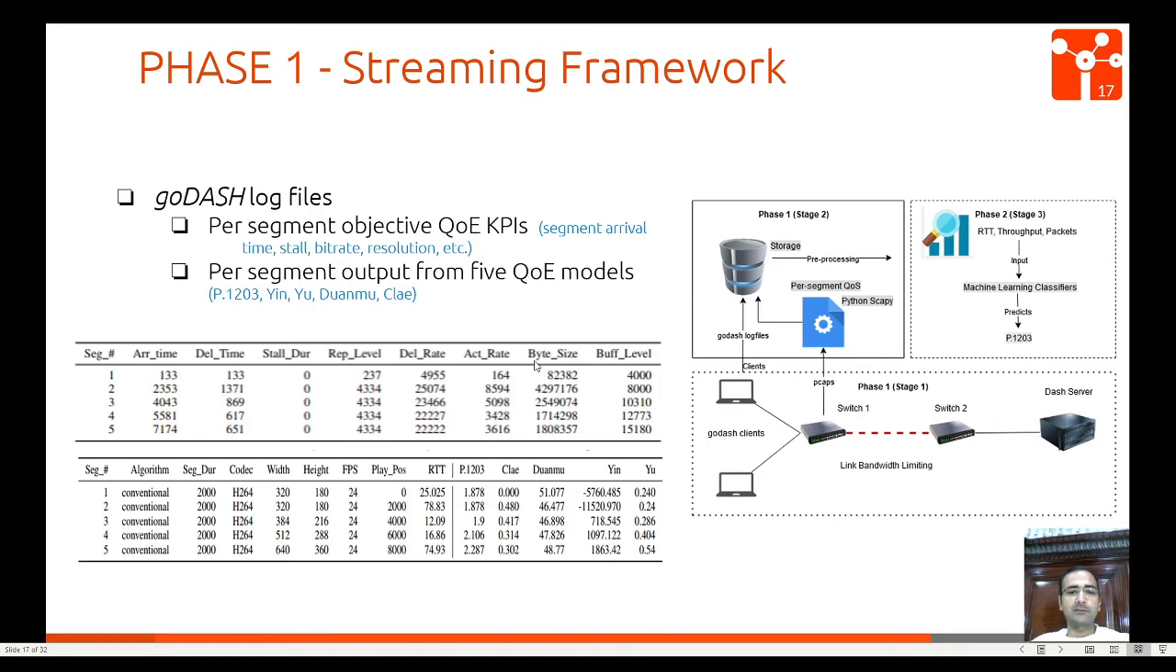During each experiment, the GoDASH player produces a log file which has the following features. We have per segment objective QoE KPIs, which are segment arrival time, stall, bitrate, resolution, etc. And we have per segment output from 5 QoE models, quality estimation models, which are P.1203, Yin, Yu, Duanmu, and Clay.